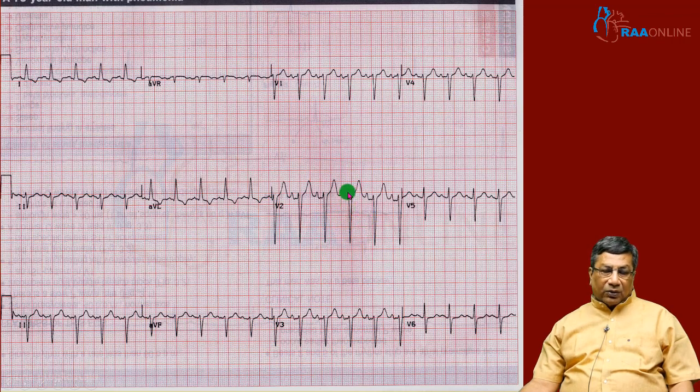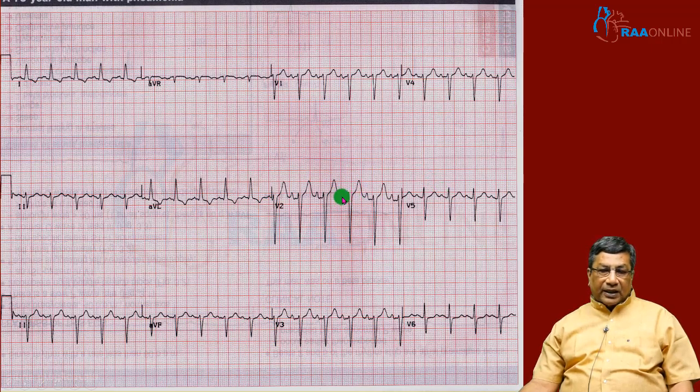In a narrow QRS premature beat, what did we see in front? Whether the P wave is there in front or not. So, in this tachycardia also you have to see whether the P wave is in front or not. Yes, there is a narrow QRS regular tachycardia. In front of the QRS, I see the P wave. So, once you see the P wave in front of the narrow QRS tachycardia, it can be a sinus tachycardia or it can be atrial tachycardia.